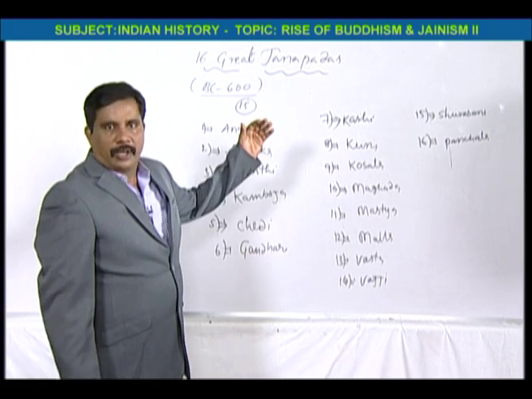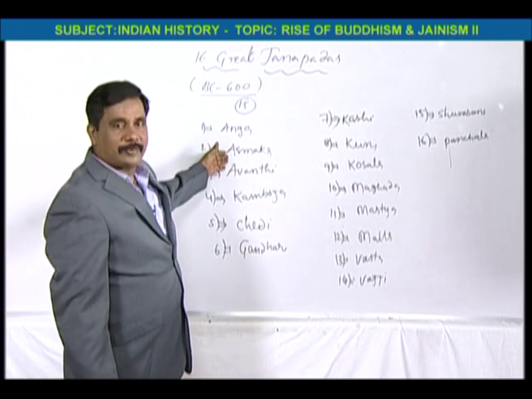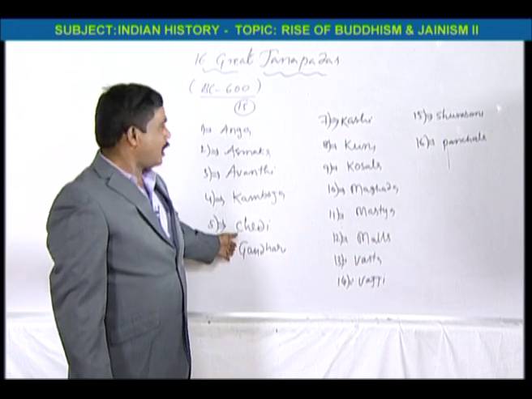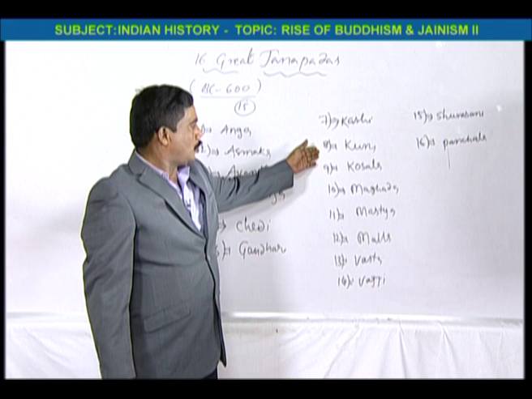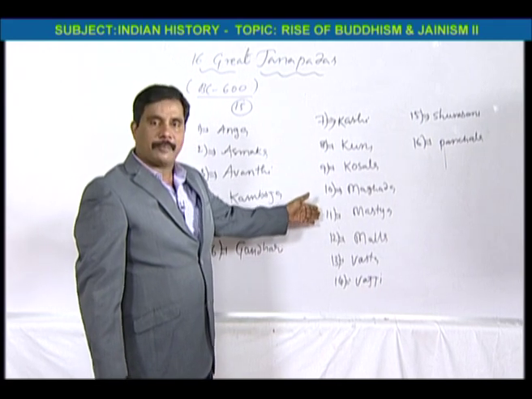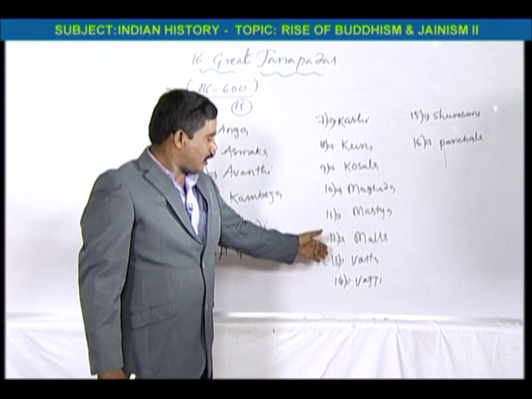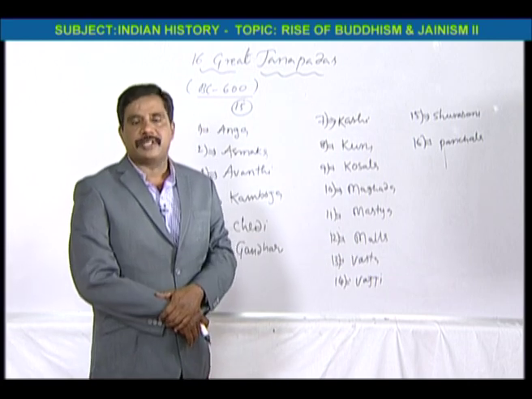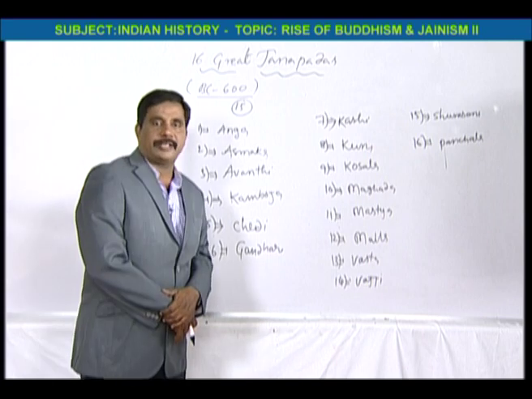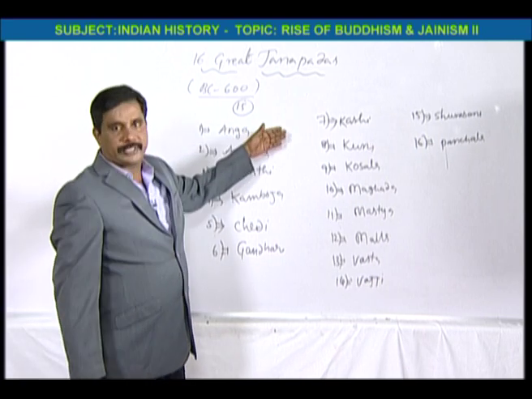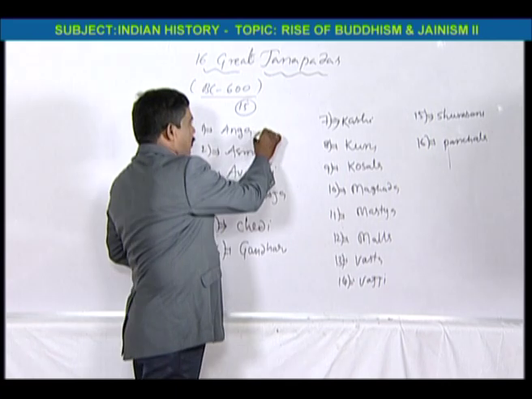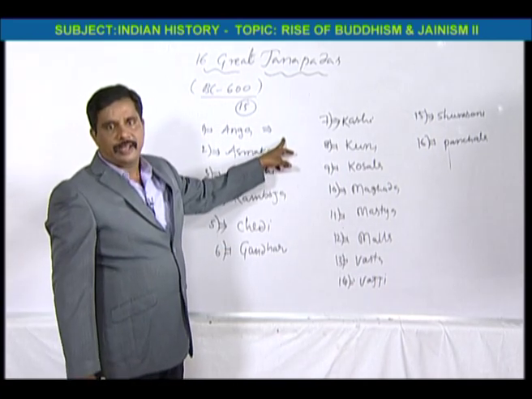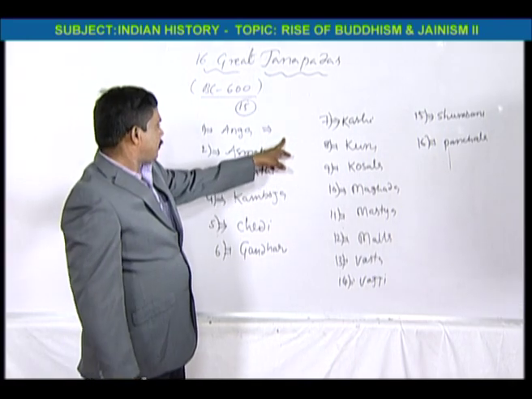So, this is Anga, Asmaka, Avanti, Kamboja, Chedi, Gandhara, Kashi, Kuru, Kosala, Magadha, Matsya, Malla, Vatsa, Vajji, Shurasena and Panchala. So, these are the 16 great Janapadas. I want to say the capitals also. Just write down Anga, that is Champanagaram. Anga has the capital Champanagaram.